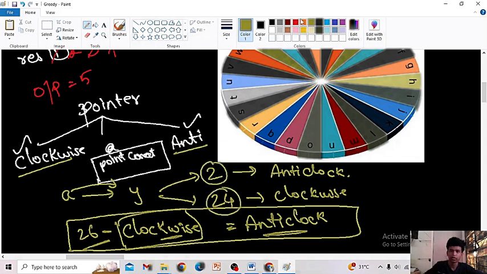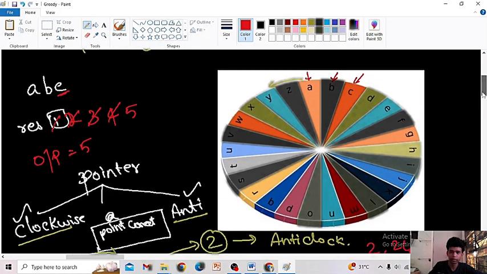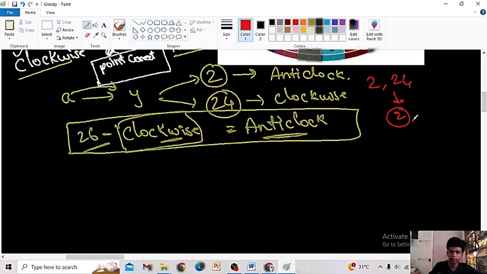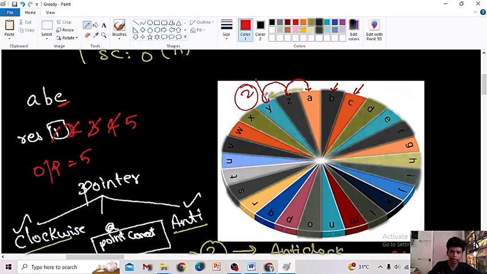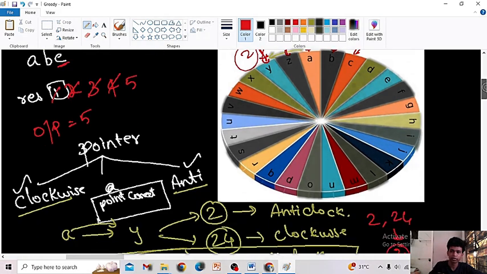Which should I take? I should take the minimum of 2 and 24. Which is the minimum? It is 2. So I can go from this A to this Z, from this Z to this Y, right? So there are totally two steps. So I take the minimum of that 2 and 24. So it will be 2 steps. So now currently my pointer is at where? It is at Y. So this is my approach.